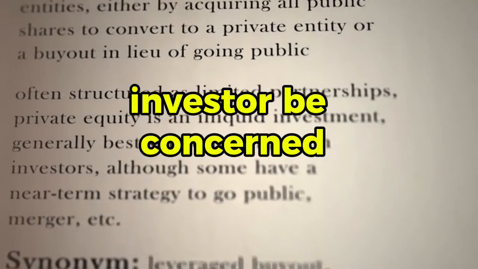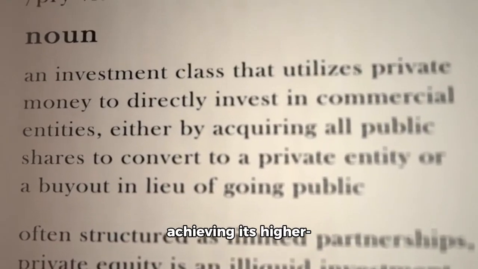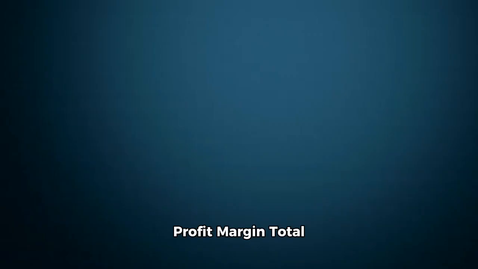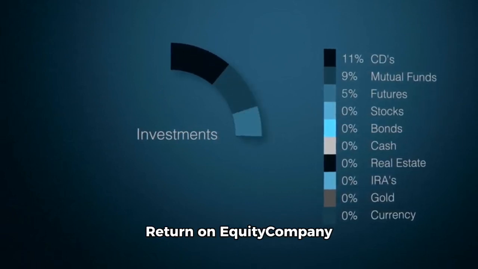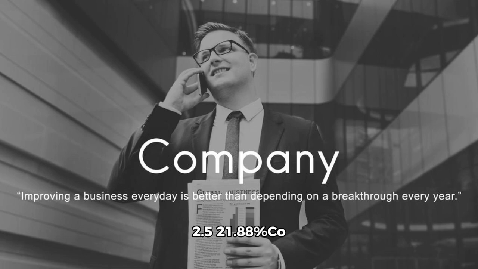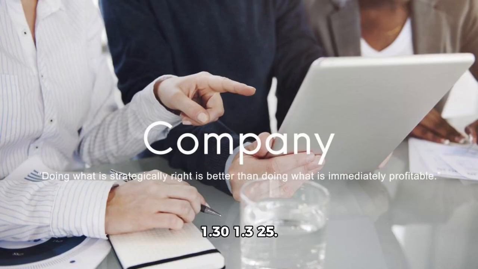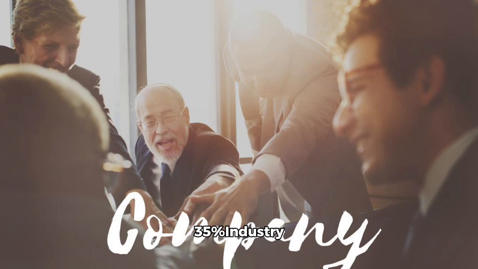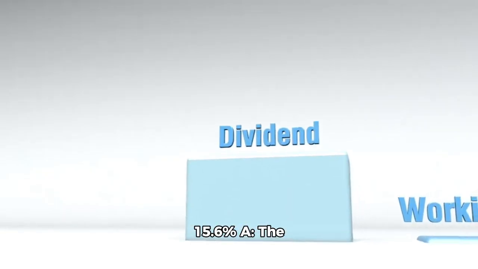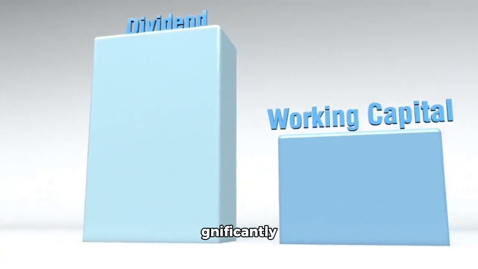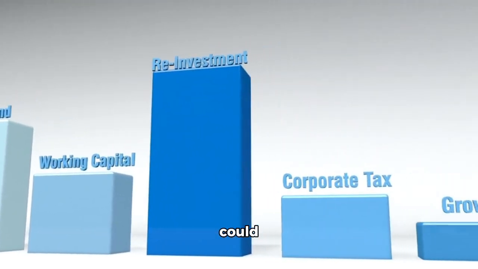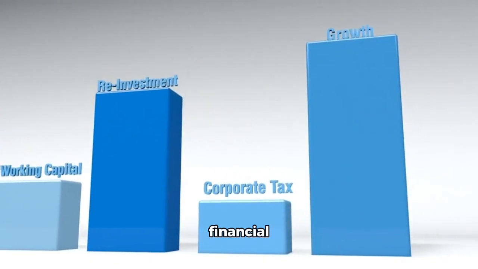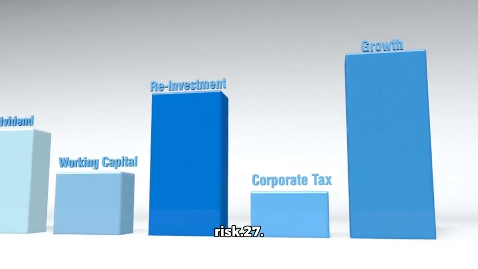26. Why might an investor be concerned by how the company is achieving its higher than industry return on equity? Entity, net profit margin, total asset turnover, leverage multiplier, return on equity. Company A: 7%, 1.2, 5, 2.5, 21.8, 8%. Company B: 15%, 1.30, 1.3, 25.35%. Industry: 8%, 1.30, 1.5, 15.6%. The company's significantly higher use of debt could present a financial risk.